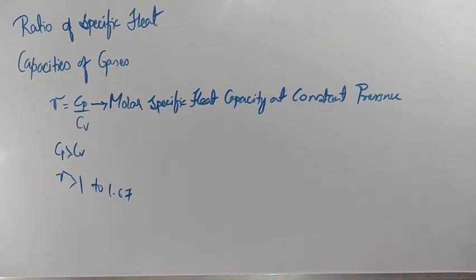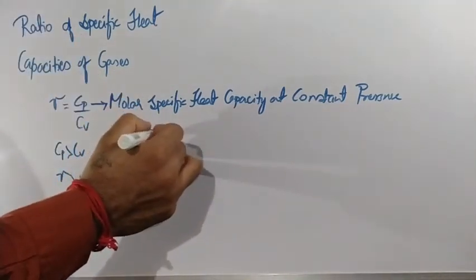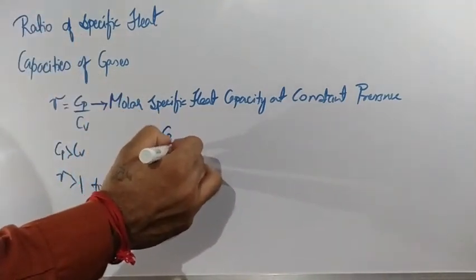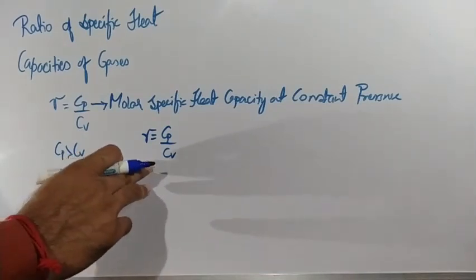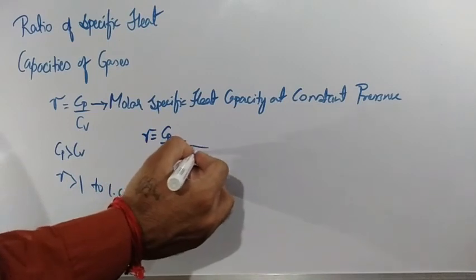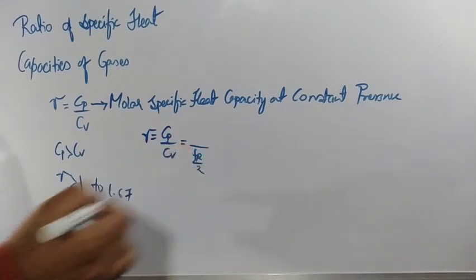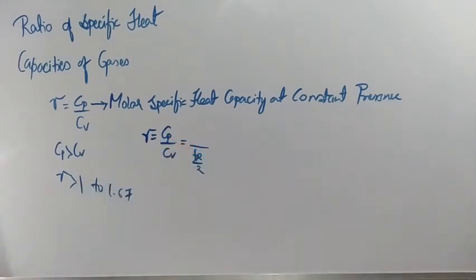No? Listen. Gamma is nothing but Cp by Cv. We are calculating for monoatomic gas. Cv value is fR by 2. Cp value how to calculate now?